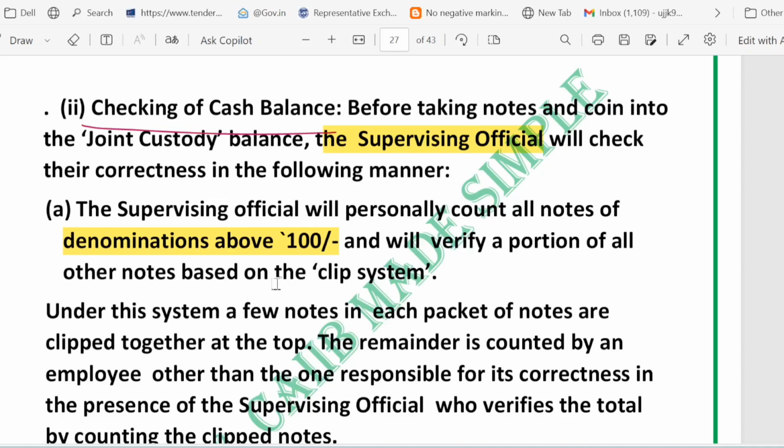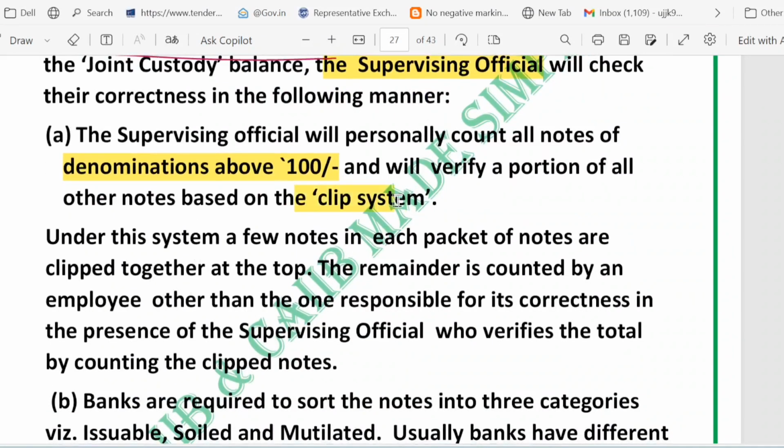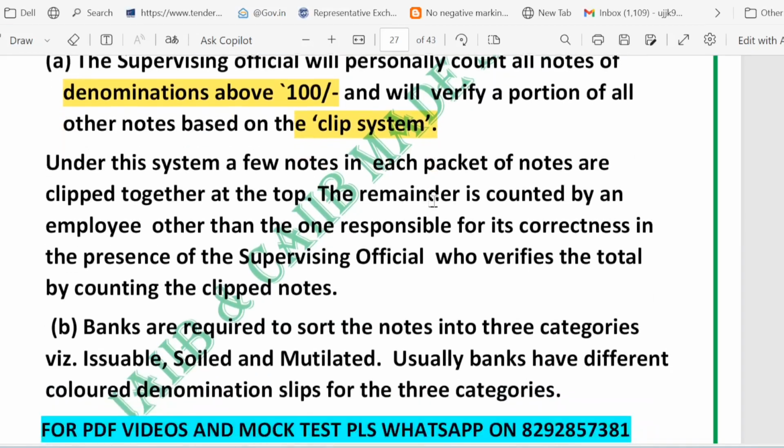For smaller denominations, the bank uses the clip system, which means each packet has a few notes clipped at the top as a sample. Another employee counts the packet. The supervisor then verifies the total by counting the clipped notes. This gives a reliable and fast cross check without counting every single note. So the clip system is used for denominations less than 100 rupees. You can see a few notes in this packet are clipped together at the top, right? And another employee counts the packet. The supervisor then verifies the total by counting the clipped or sample notes.